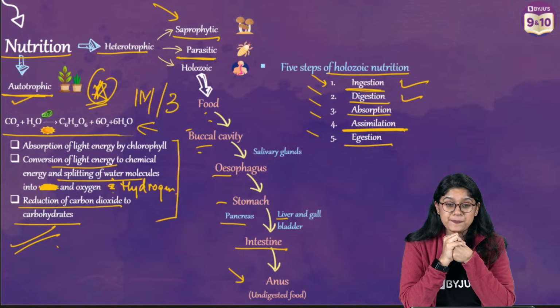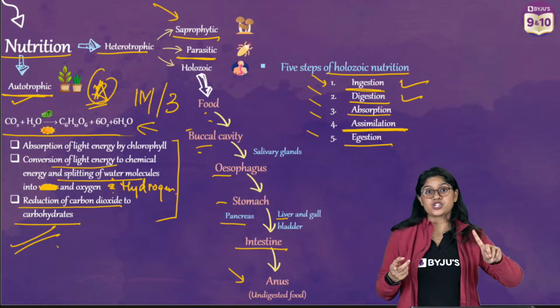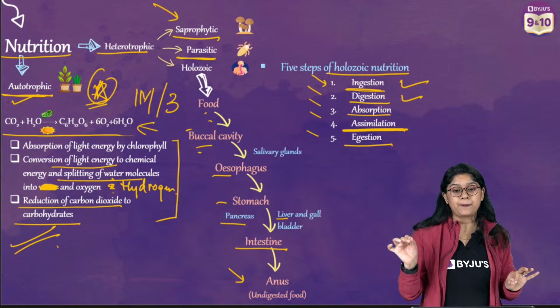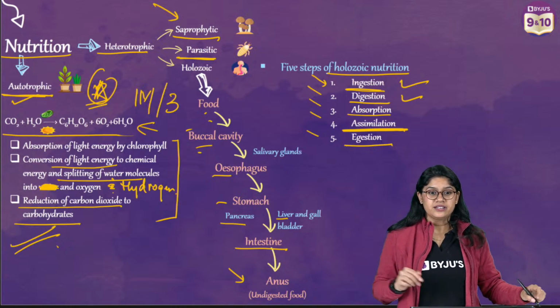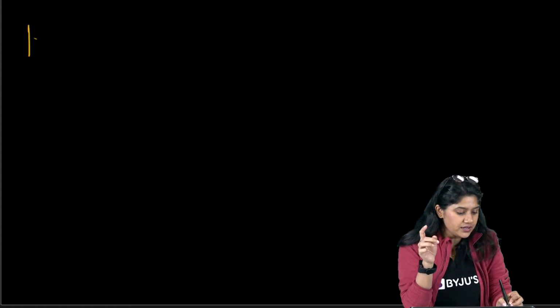Small intestine, absolutely correct. So in the small intestine, we'll have the complete digestion and complete absorption happening. Right? Very good. Now let me clear some doubts. I can see there are doubts between what is trypsin and pepsin. Both of these are enzymes, right? Pepsin is secreted in the stomach.